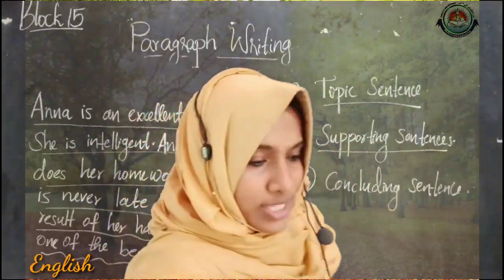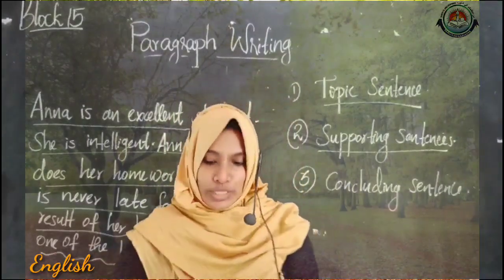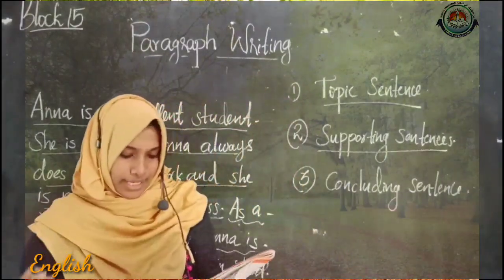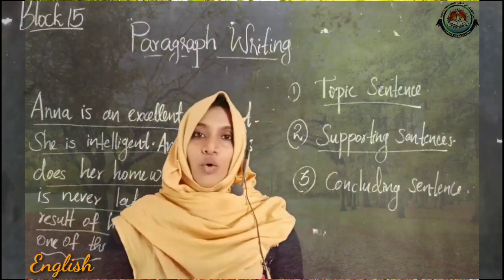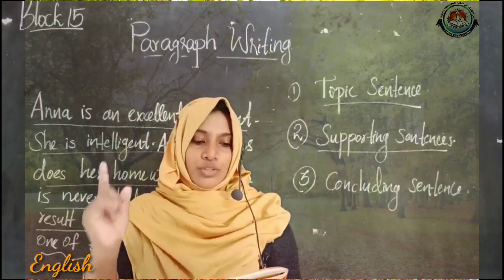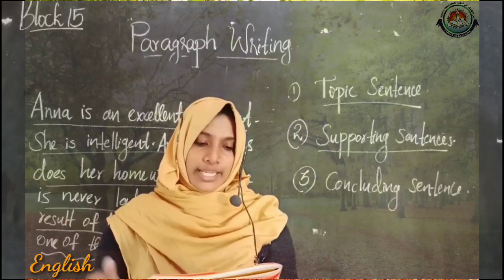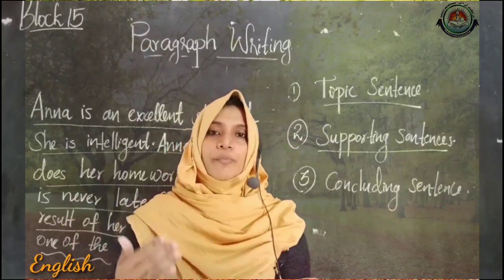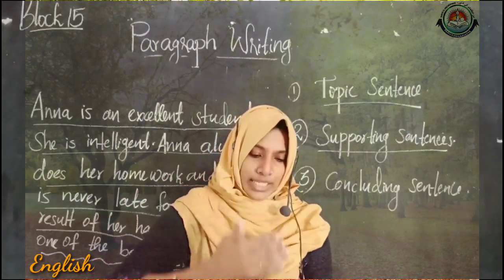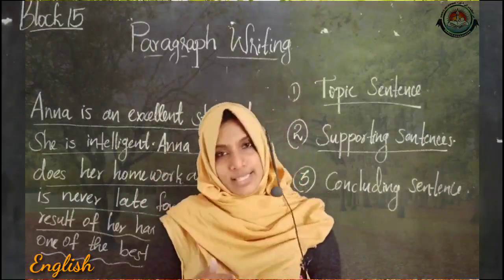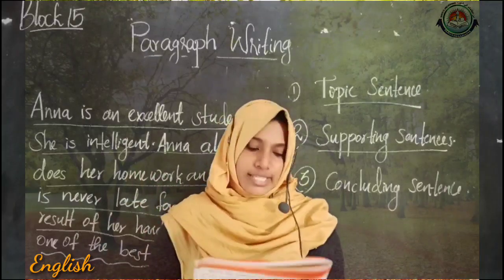So dears, now it's our workbook time. So let's take out your workbook, page number 35. S1, writing longer sentences. So the first question, rearrange the words to form a sentence. And number 2, choose words from each box to form meaningful sentences.